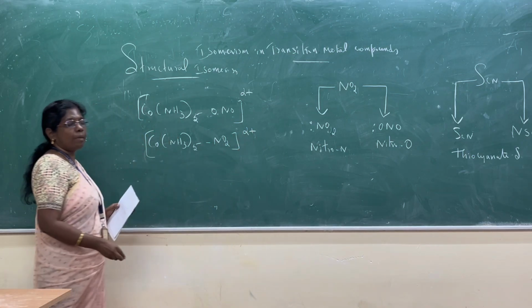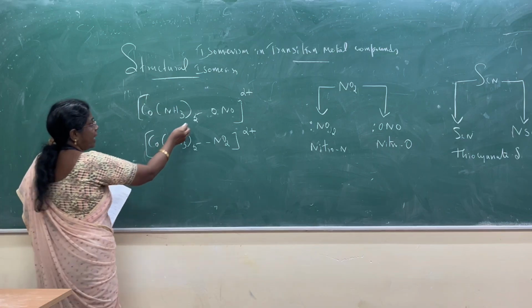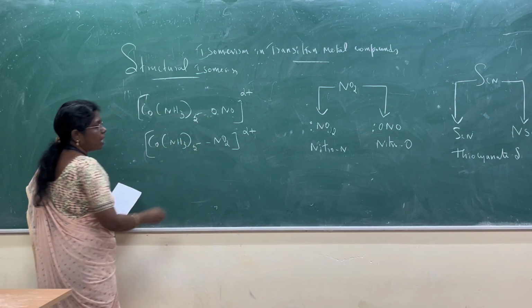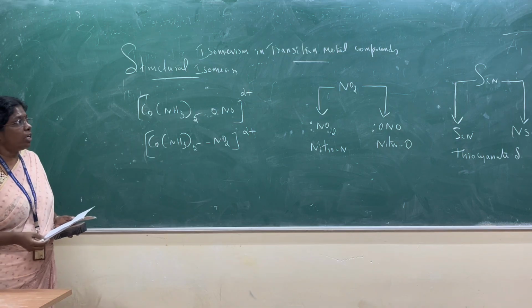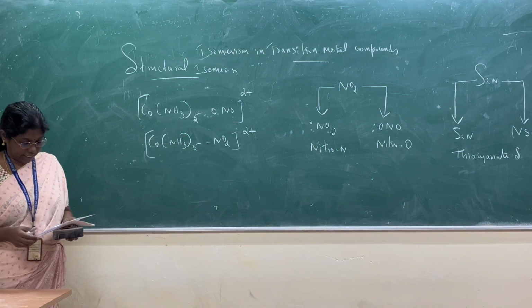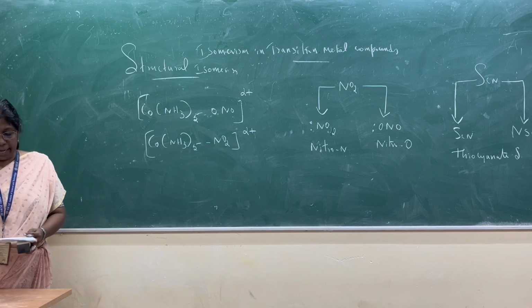So this is an example for linkage isomerism. Either the oxygen atom is attached or the nitrogen atom is attached. So that is called a linkage isomerism. So what is linkage isomerism?